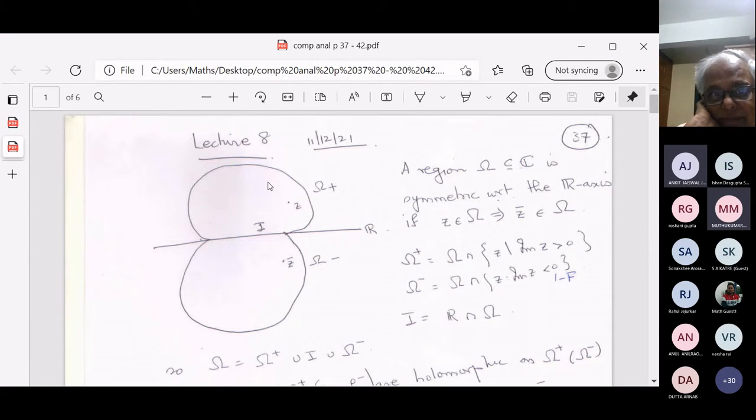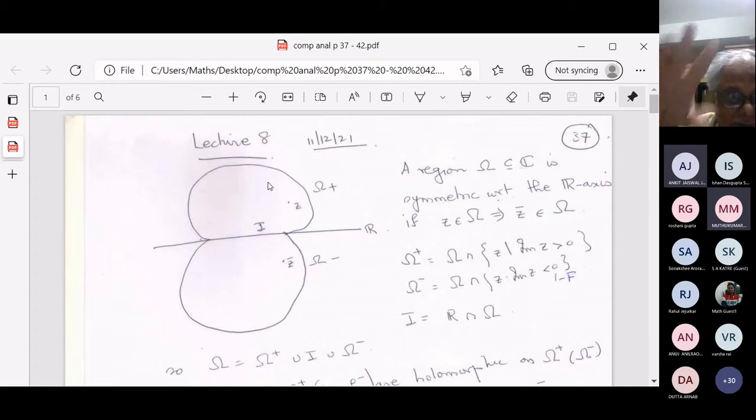And what does this theorem say? This theorem says that if these f plus and f minus are holomorphic in omega plus and omega minus, they have continuous extensions to I and they are real valued on I.